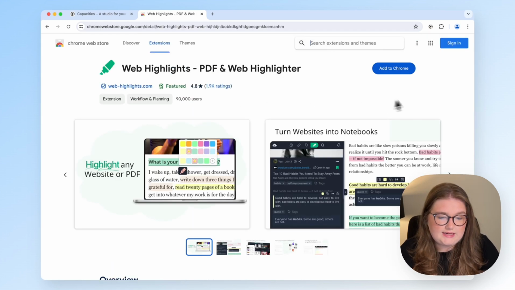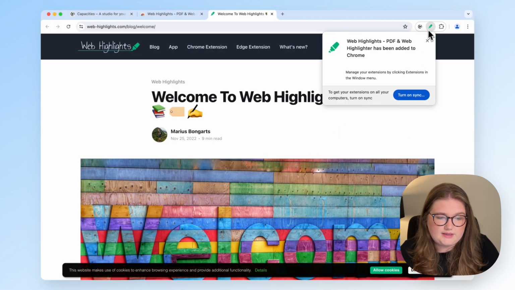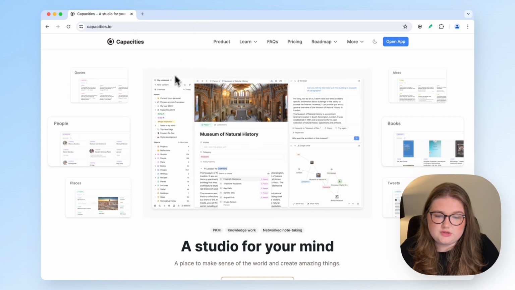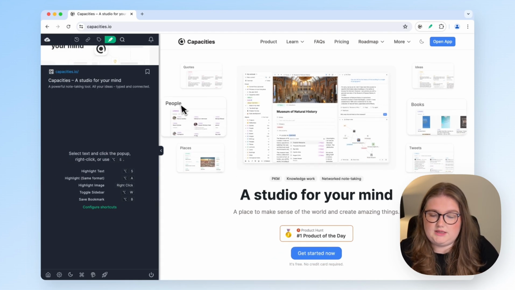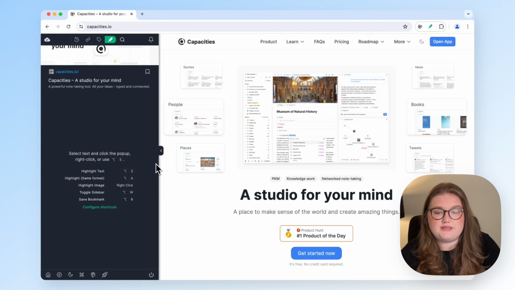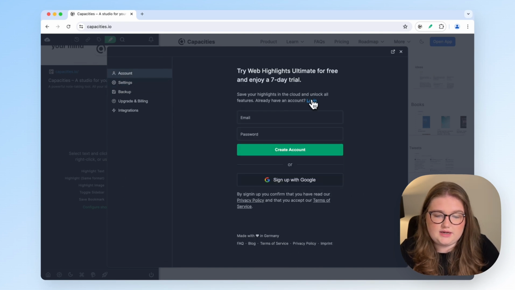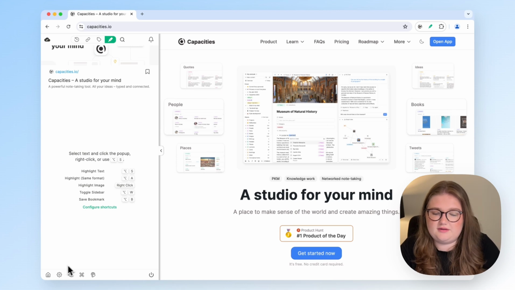I'm on Chrome clearly, and I'm just going to click add to Chrome. I'm also going to pin it to the top and then we can get started. So the first thing to do is to find a website that you'd like to highlight and then begin. Now, the first thing that you should do is create an account or sign in if you already have one. So open up settings, account, and then do what you need to do. So I logged in and it has remembered that I like light mode.